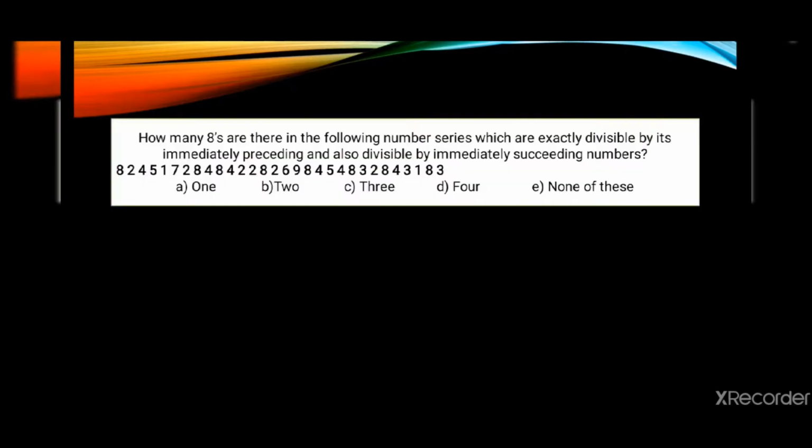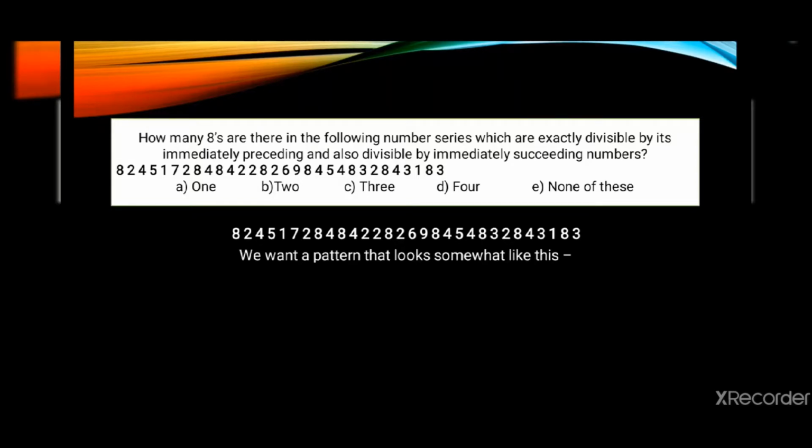Now in our next question, it says how many 8s are there in the following number series which are exactly divisible by its immediately preceding and also divisible by its immediately succeeding numbers. Now to understand this question, we want the center number as 8. How many 8s are there? We'll start from there. We want the pattern to look somewhat like this, right? The center number should be 8.